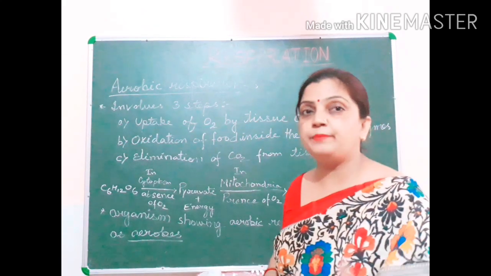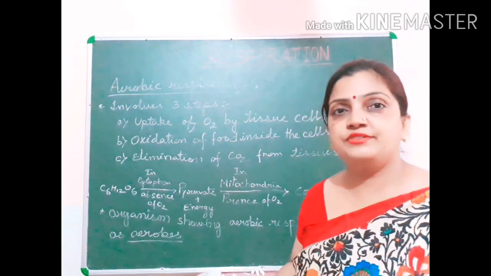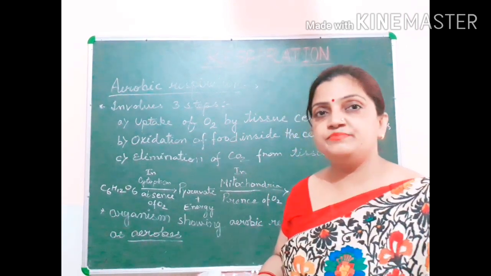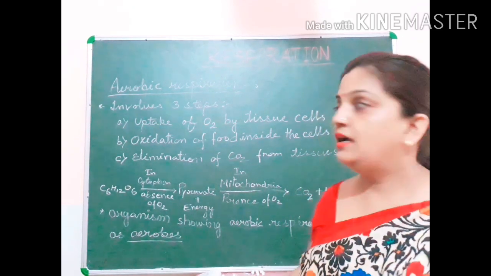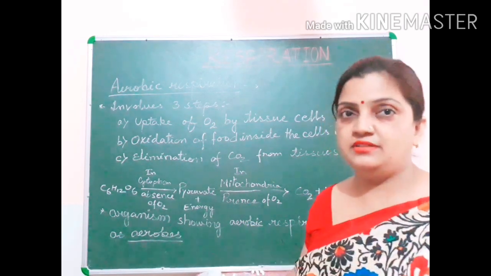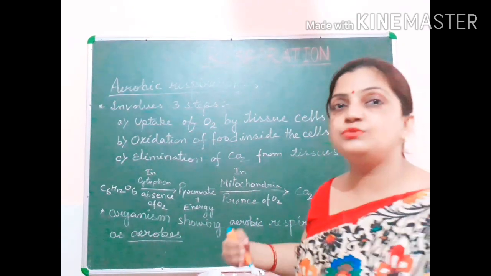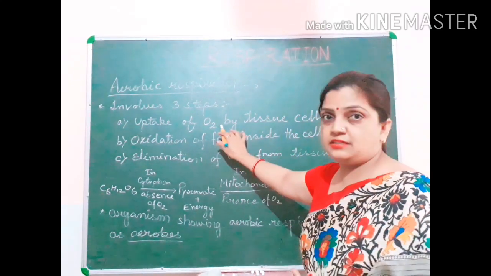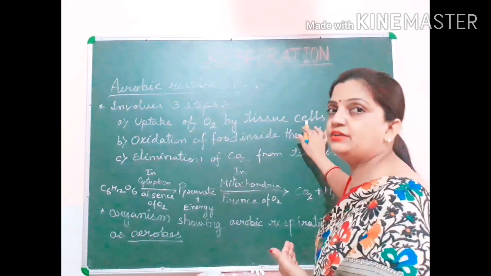What do you mean by this? Uptake of oxygen by the tissue cells. We have discussed direct and indirect respiration. Direct respiration was simple inhalation, and the release of carbon dioxide was simple exhalation. But in between inhalation and exhalation, what was happening to that oxygen? The oxygen was entering the blood, and the blood was carrying that oxygen to the cells or tissues of the living organisms.